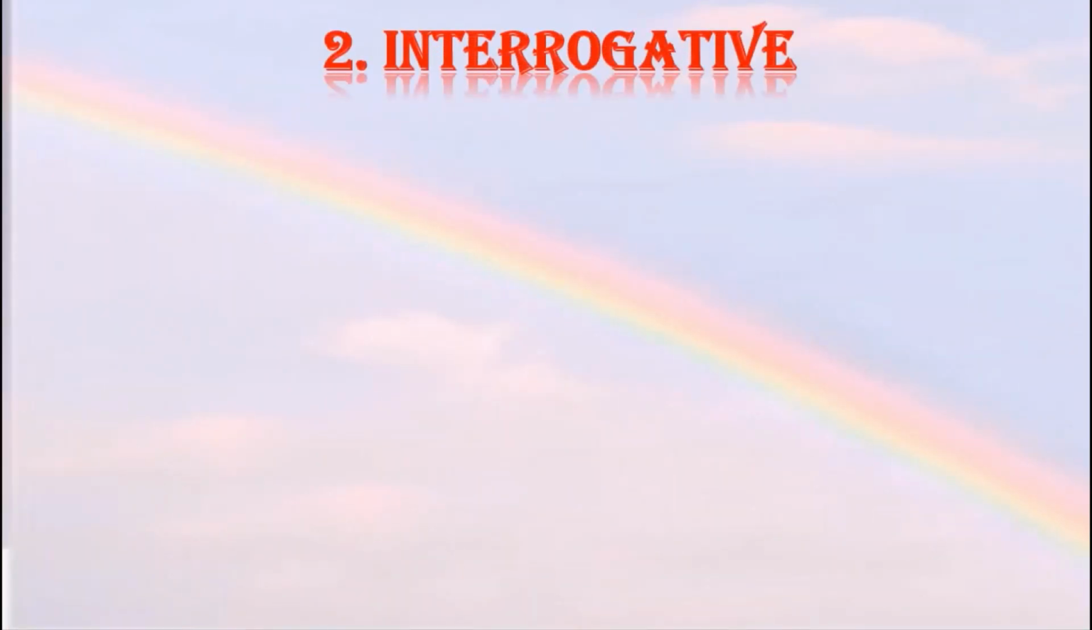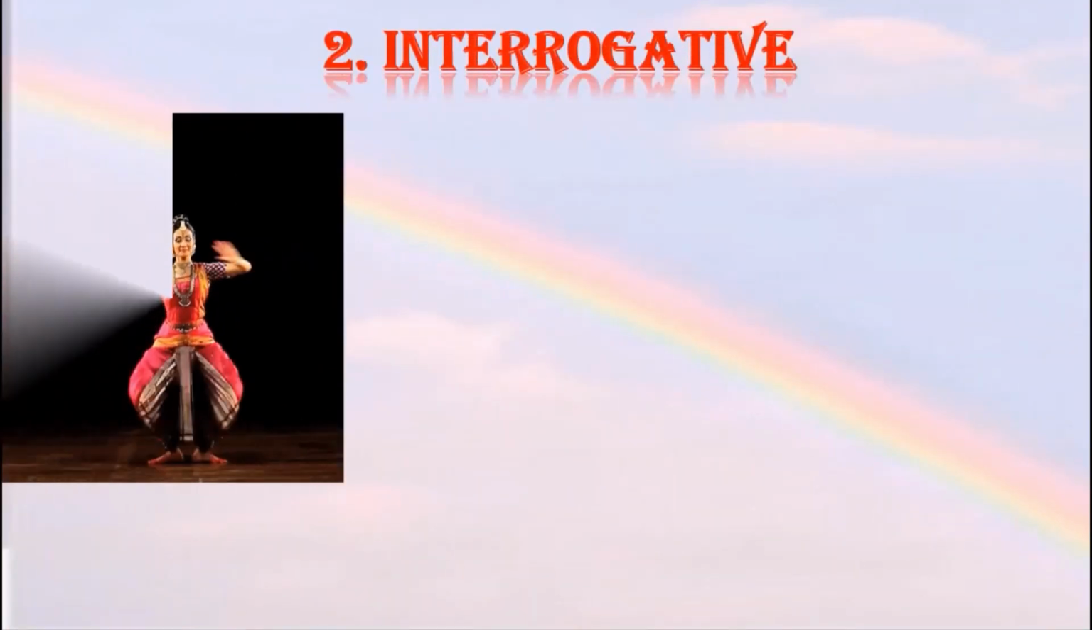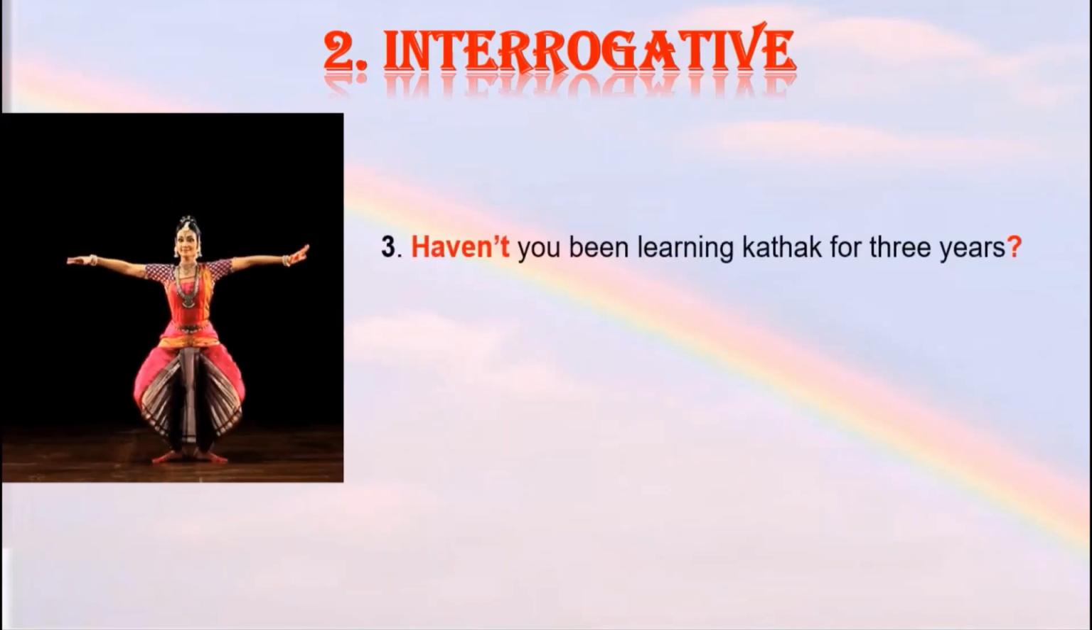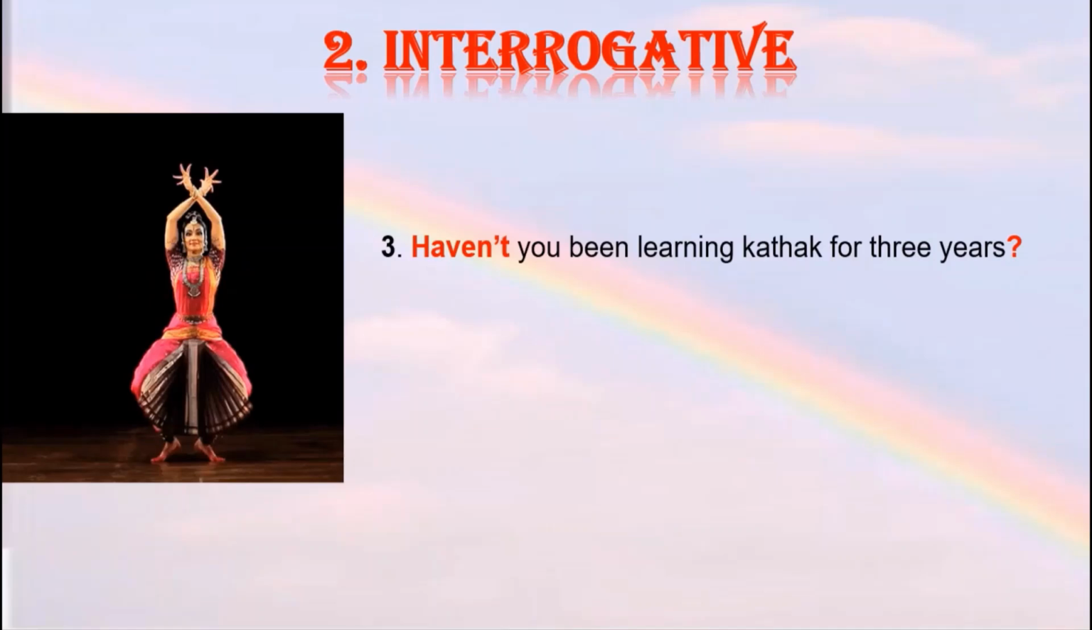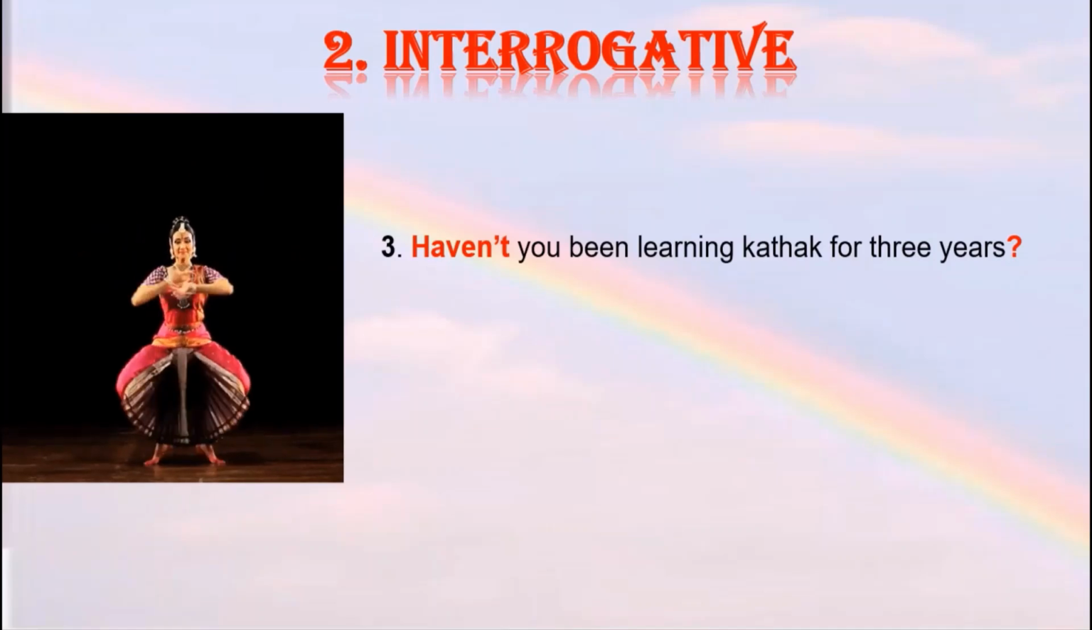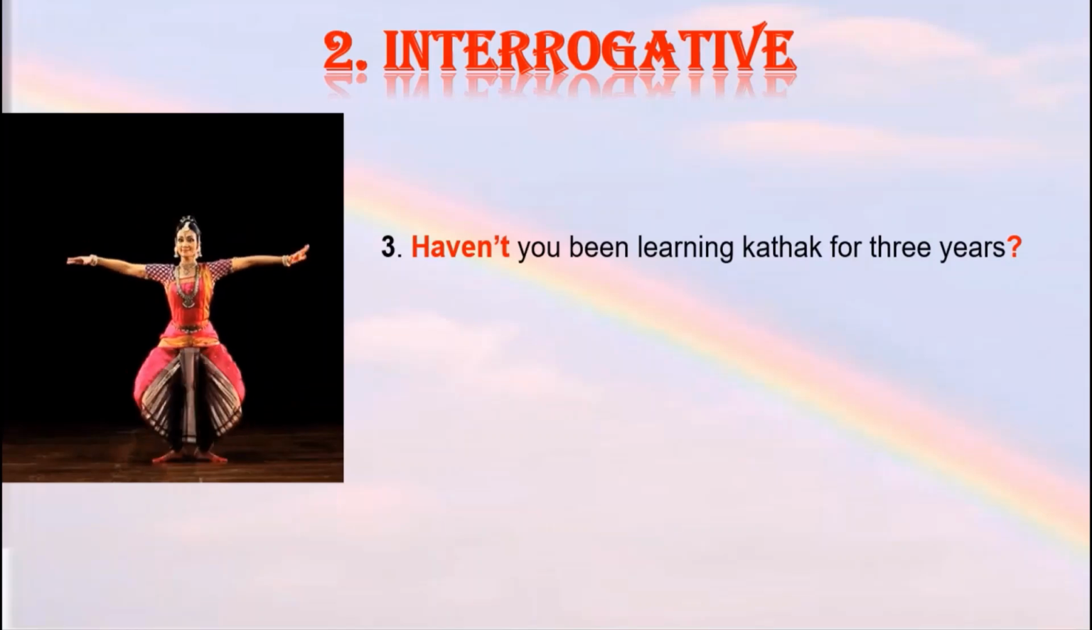Let us now proceed with some more examples. Haven't you been learning Kathak for 3 years? Here in this sentence, a question has been asked as to haven't you or hasn't she been learning Kathak for 3 years. So we need to end this sentence with a question mark.